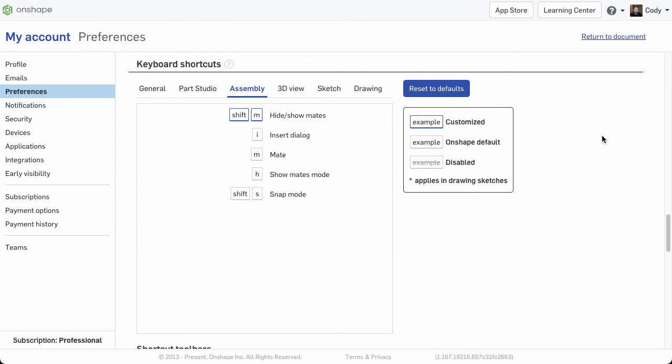And that's it. Your new keyboard shortcut is assigned and usable wherever you sign in, on any device, anywhere.